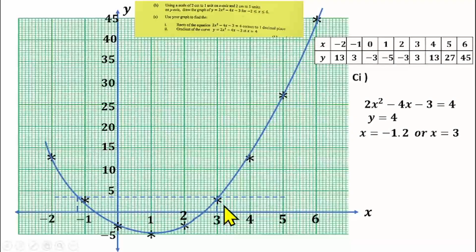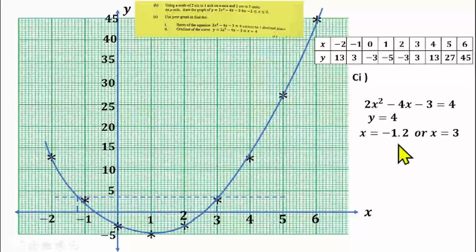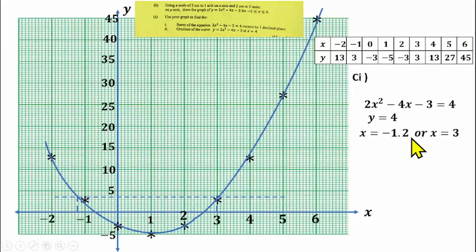And here, s is equal to this minus 1, and we know that on the x-axis, one line is 0.1. So you have minus 0.1, minus 0.2. So s is minus 1.2, or s is equal to 3.